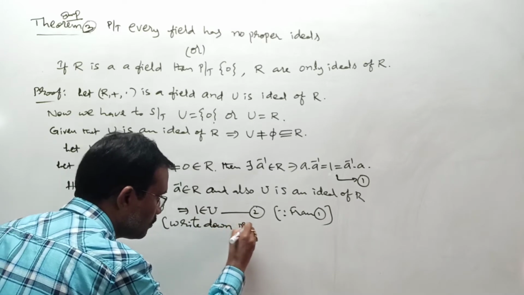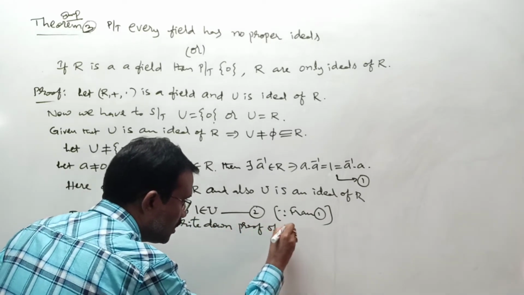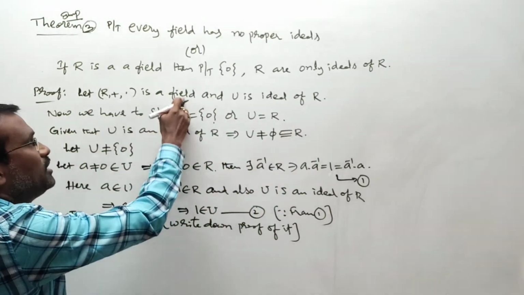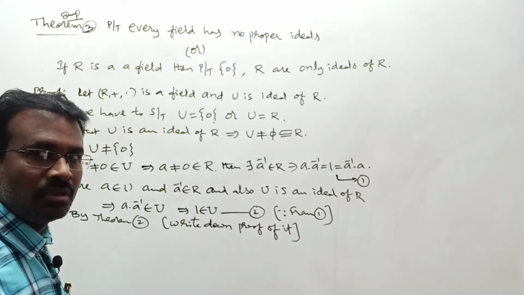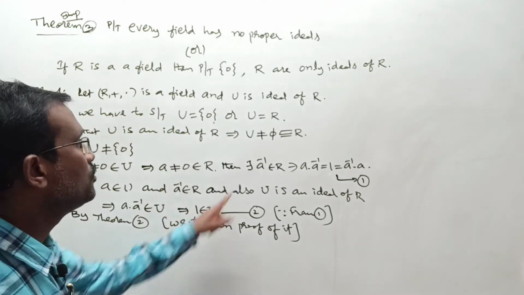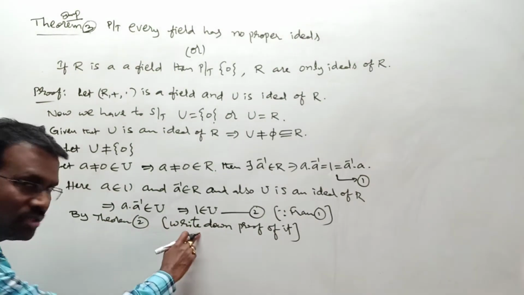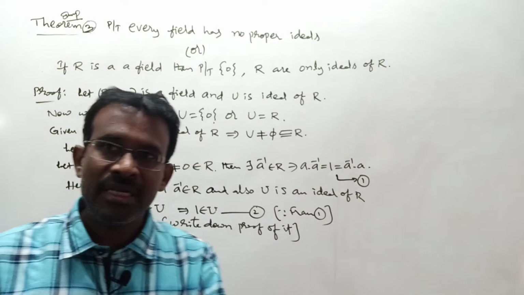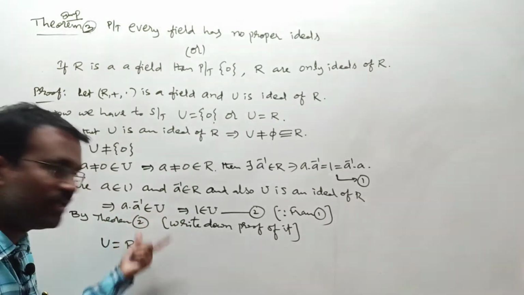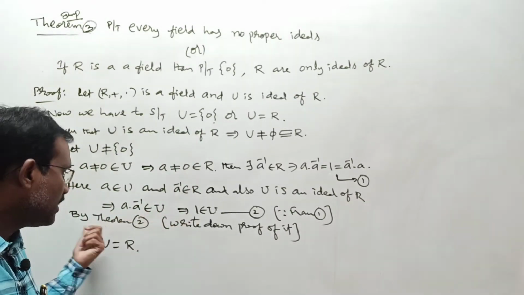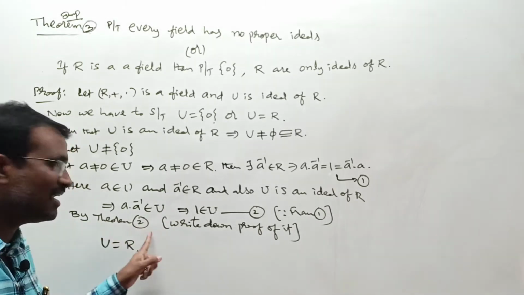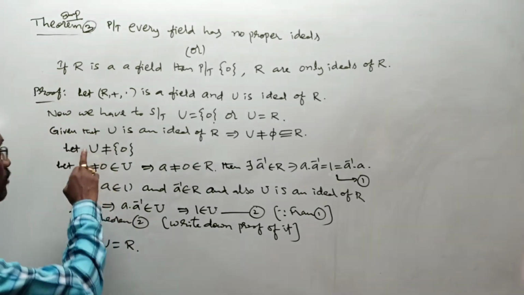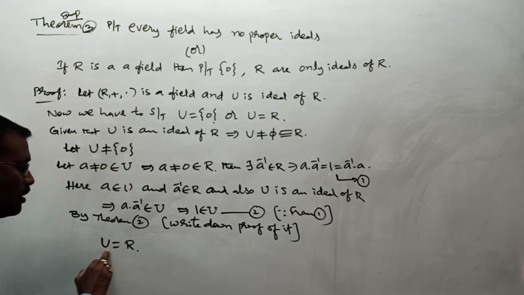Actually here what we got, ma? U is an ideal of R and 1 belongs to U, where R is a commutative ring with unity because R is a field. According to the previous theorem, whenever 1 belongs to U, is it U equal to R or not? I mean, write down this complete proof, you get U is equal to R. In our notes, in the material, I proceed to complete this theorem's proof here in the middle, but I am writing here simply by theorem number 2. In the examination, don't write like this. Write that theorem number 2 proof right here, you get this. That's all. Whenever U is not equal to singleton 0, you got U equal to R.